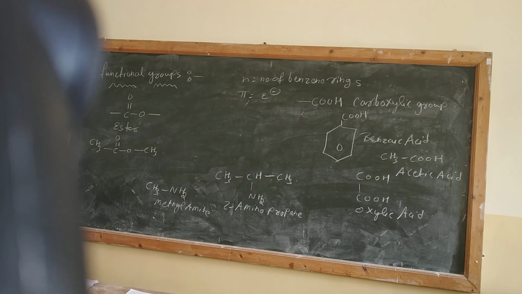अगर मैंने इसको हटा दिया और यहां पे इथाइल ग्रुप लगा दिया, CH3 C double bond O C2H5. Now what kind of ester is it? Methyl ethyl ester. ऐसा बोलोगे क्या? नहीं, you will say ethyl methyl ester. This is the correct way of pronouncing.